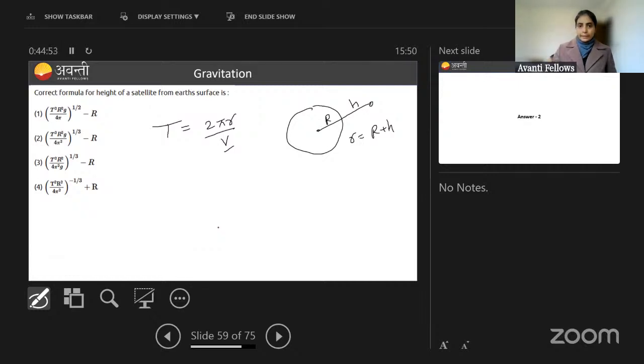I hope now you will get the answer. So you just write here v equal to root under GM divided by small r.